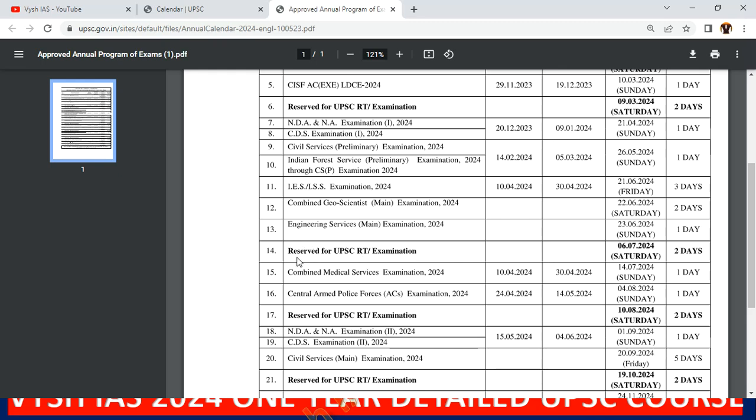Now here in between you will see this reserved date. Okay, many reserved bolded dates are there. That is in case UPSC, like any COVID kind of situation or anything comes, if UPSC has to postpone the exam, these are the dates they will use. Okay, they have already done this in the 2020 and 2021 prelims.